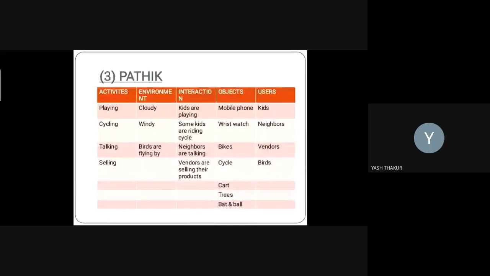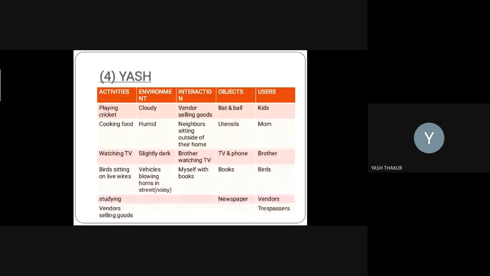Good morning, sir. Sir, there are many activities I have done and observed. So first, there are a few things I have done here. So playing cricket. Nowadays, everyone is at home, so they have to pass time. Time pass के लिए कुछ करना पड़ता है. So I was playing cricket, and the environment was very cloudy.